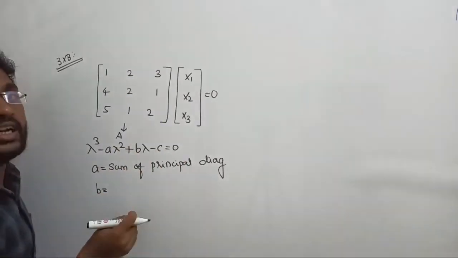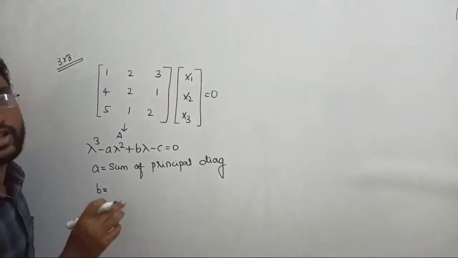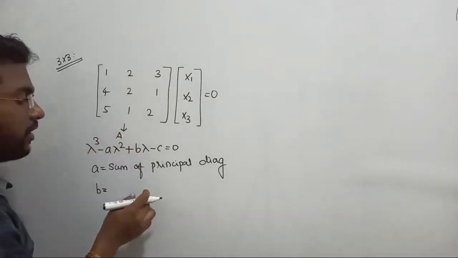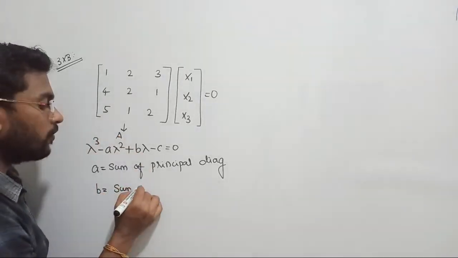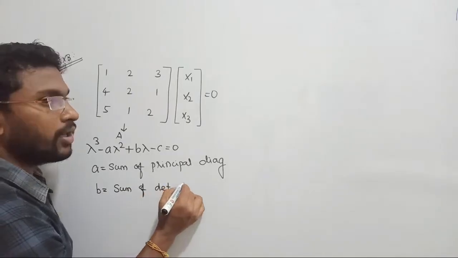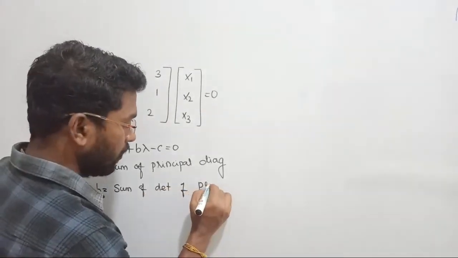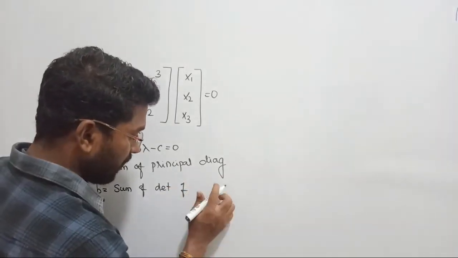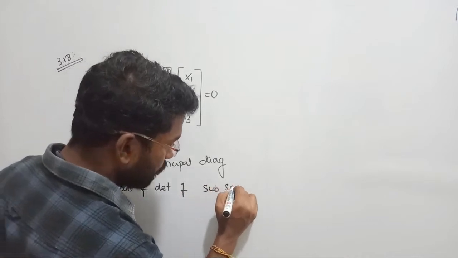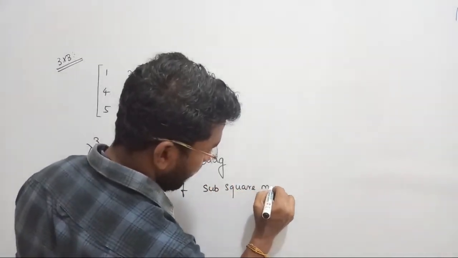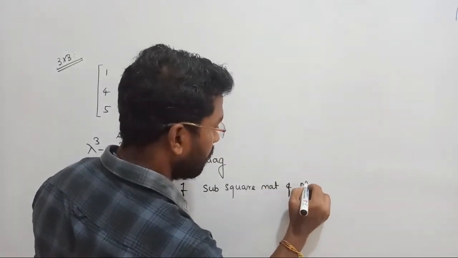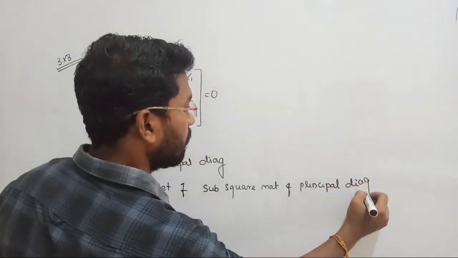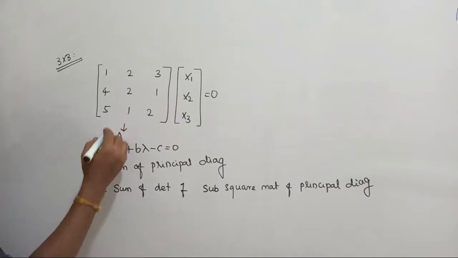Let me write like this: sum of determinants of subsquare matrices of the principal diagonal. So that is going to be the principal diagonal. Okay, fine. Next select C.